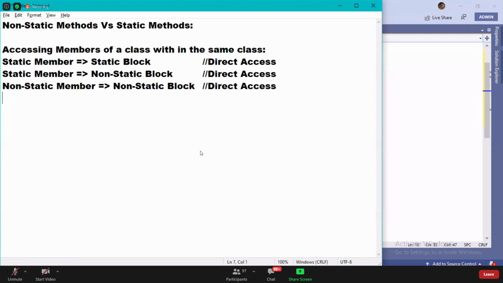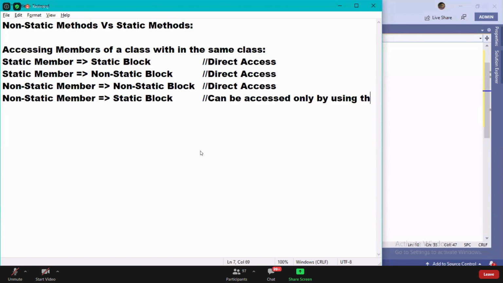Then where is the confusion? There is no confusion anywhere at all. I have a non-static member and I want to access it from a static block. It can be accessed only by using the instance of the class.